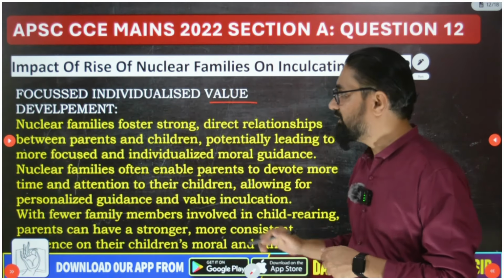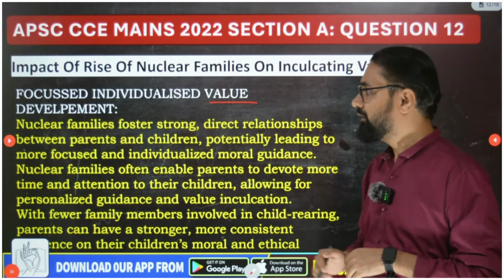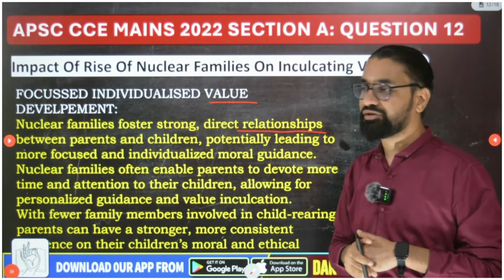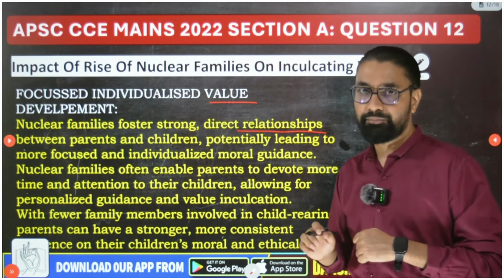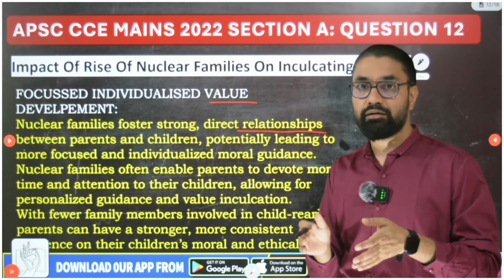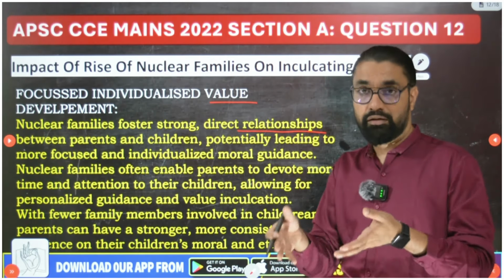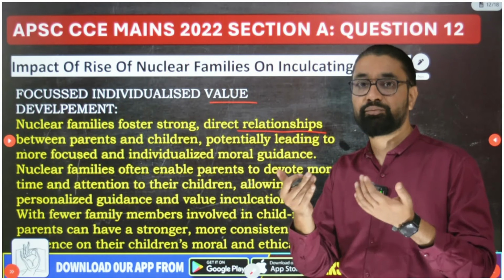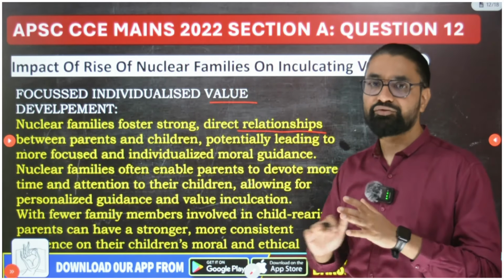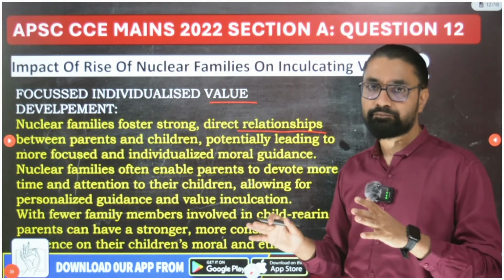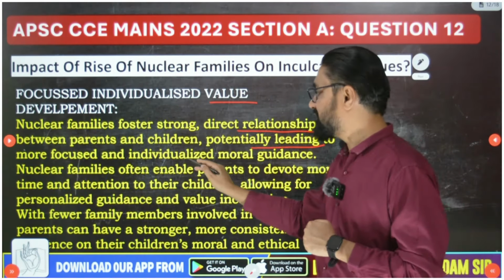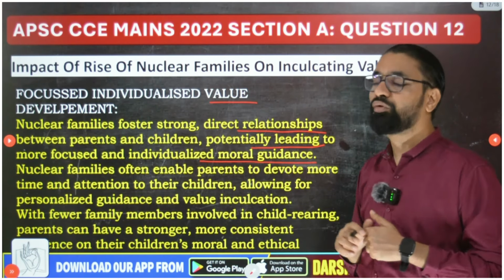Focus on individualized value development. Nuclear families foster a strong direct relationship between parents and children. So there will be strong bonding, and parents will be more invested in the development of the children's value system. Children will spend more time with parents than with other extended family members, so there will not be divided attention, potentially leading to more focused and individualized moral guidance.